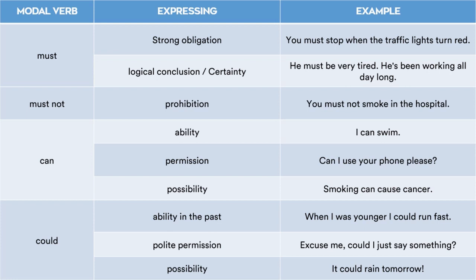And then possibility: it could rain tomorrow. Again the possibility, it could rain tomorrow. Okay. So could, can, must not, must. Here are the examples. You have the table. Please take a note. We have the expressions, we have the examples.